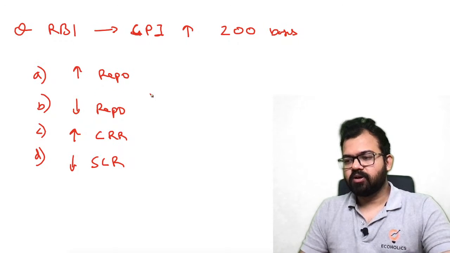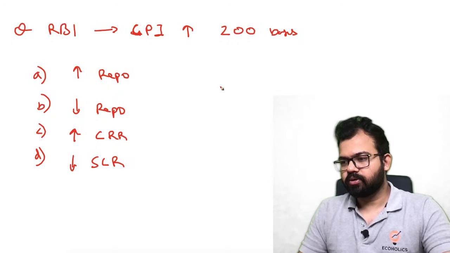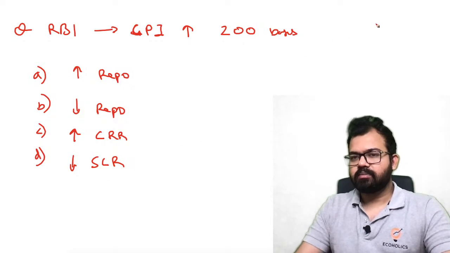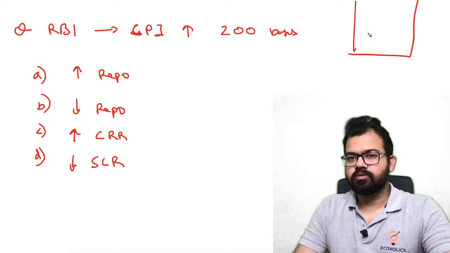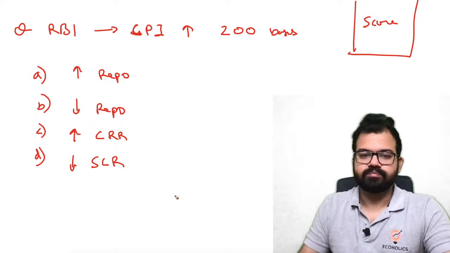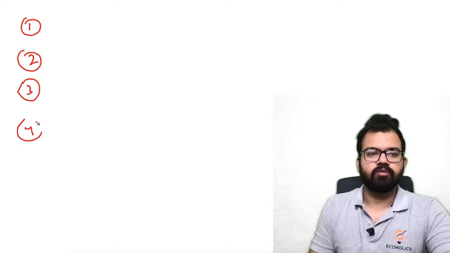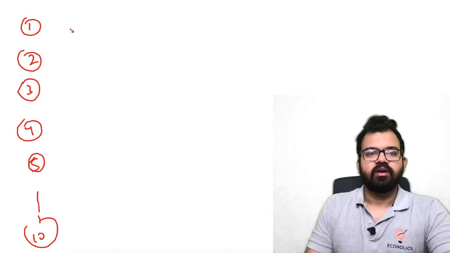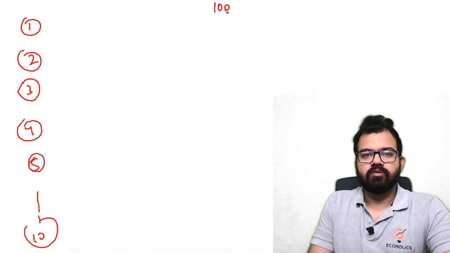Raja is asking how much score is needed for getting into IITs. See, it depends on the number of people attempting. So it depends on your score as well as the others' scores. For example, let me take one example. There are 10 students, 1, 2, 3, 4, 5, and so on till 10, and suppose they are given a score out of 100.